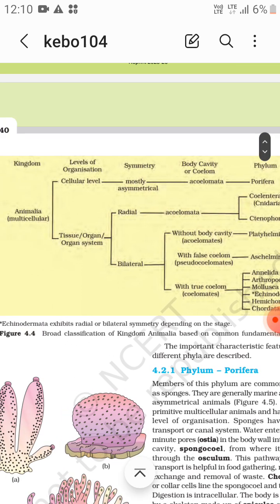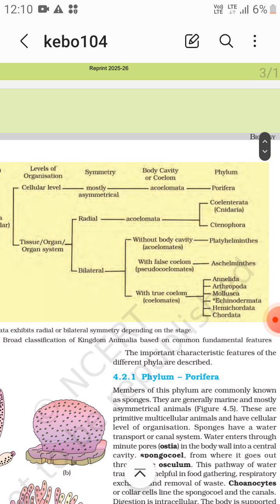Now at the tissue and organ system level, symmetry is radial and bilateral. Radial symmetry is seen in Cnidaria and Ctenophora. Bilateral without body cavity is acoelomate, that is Platyhelminthes.